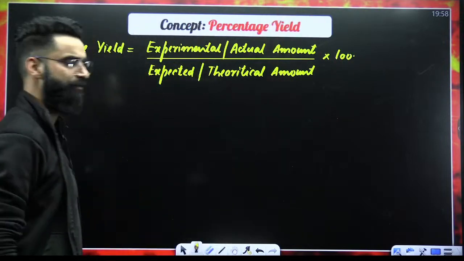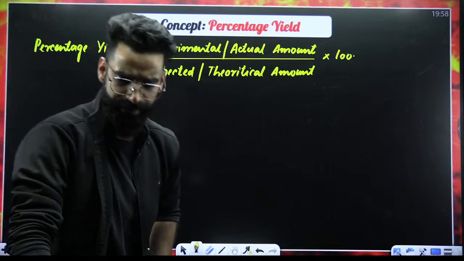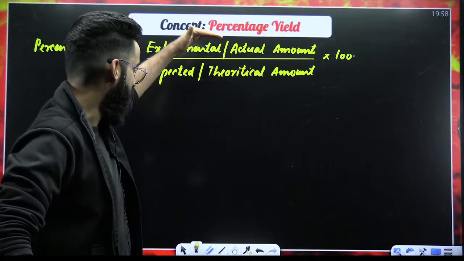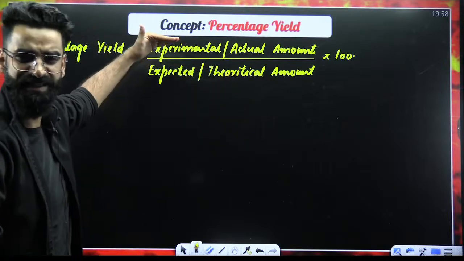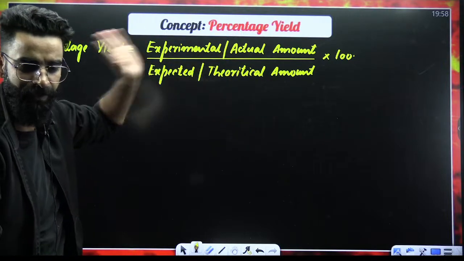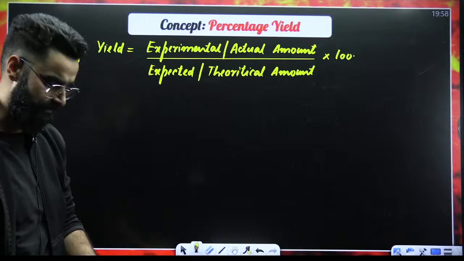This is the formula with the help of which we can calculate the percentage yield of the reaction. Actual amount divided by theoretical amount, or experimental amount divided by expected amount, multiplied by 100. That gives me the yield of the reaction.